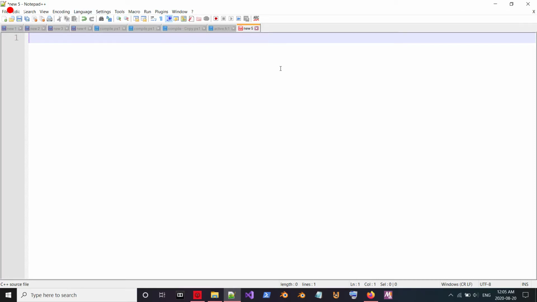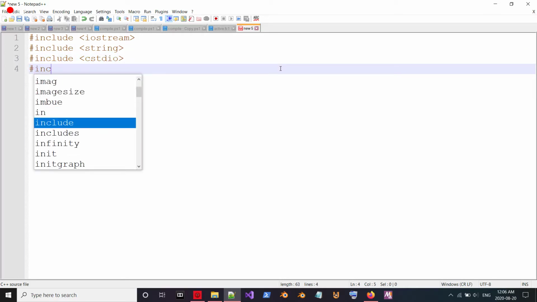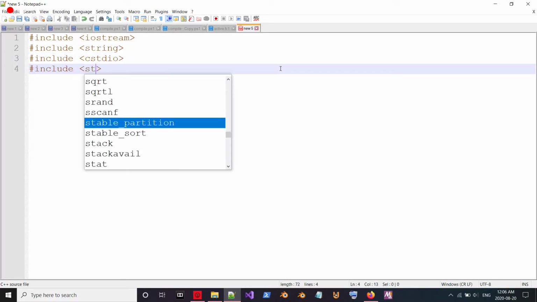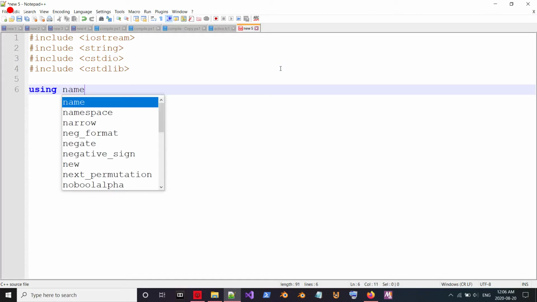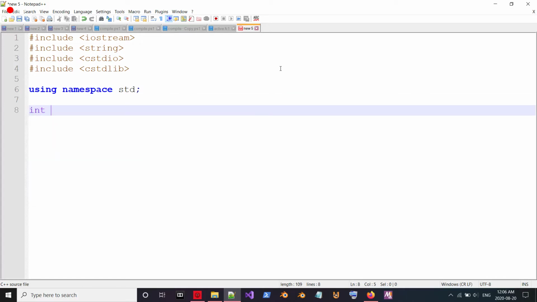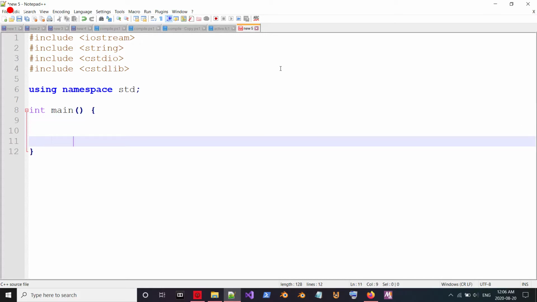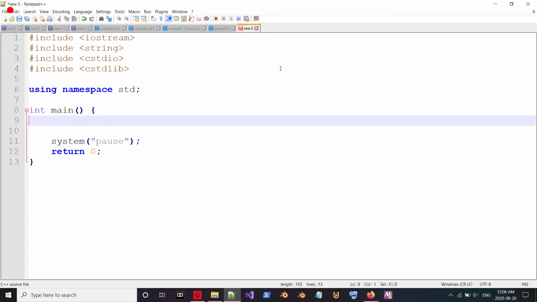I'm going to quickly include a few libraries: string, iostream, cstdio. I might not use cstdio. I'm going to say using namespace std to make things simple. The normal stuff. You probably don't want to use namespace std in normal professional coding, but it certainly speeds things up. Simple stuff. Anyways, here's why auto is the greatest operator of all time.